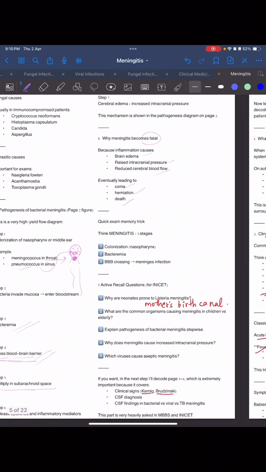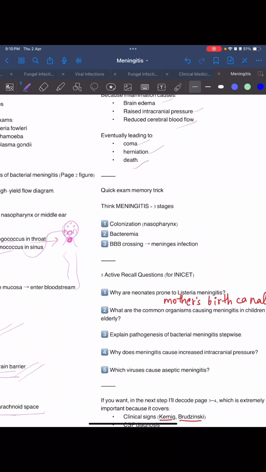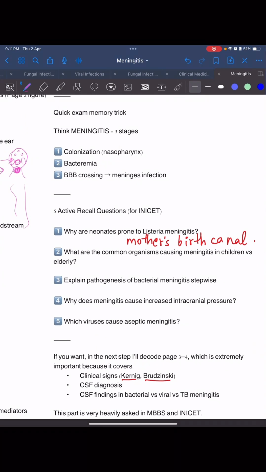Then think of meningitis in three stages: colonization in the nasopharynx, then bacteremia, then crossing the blood-brain barrier and meningeal infection. Why are neonates prone to Listeria meningitis? It is due to these organisms. They are present in the mother's birth canal. So when the fetus is delivered, it is infected with this particular organism and hence gets infected.